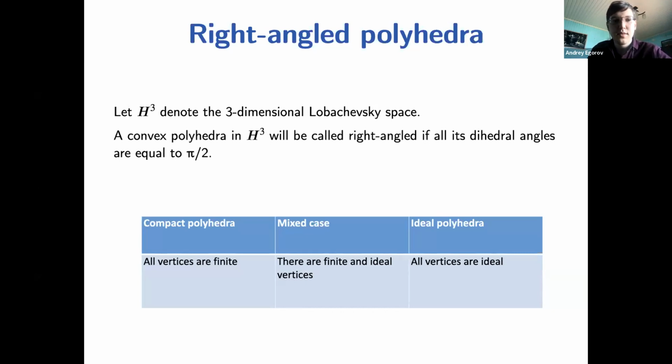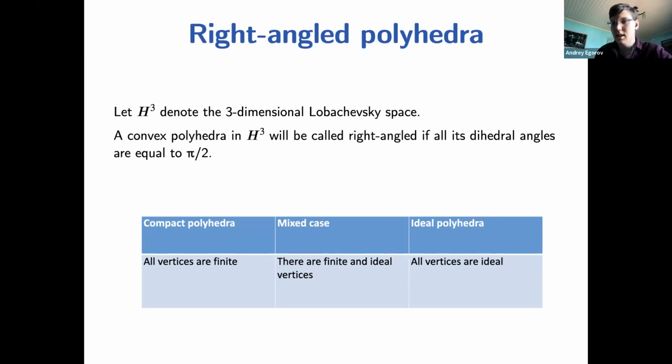Right-angled means that all dihedral angles are equal to pi over 2. And we suppose that vertices of these polyhedra can be of two types. The first type is finite vertices, which are just ordinary points in hyperbolic space. Or ideal vertices, which lie on the boundary of Lobachevsky space. And we can now group all right-angled polyhedra into three groups. The first group is compact polyhedra, when all vertices are finite. Another one is ideal polyhedra, when all vertices are ideal, and the mixed case, when we can have ideal vertices and finite vertices.